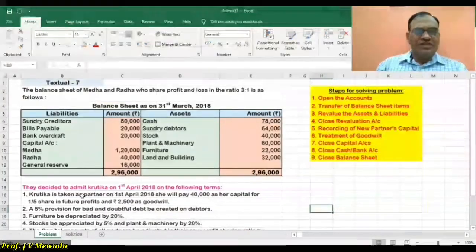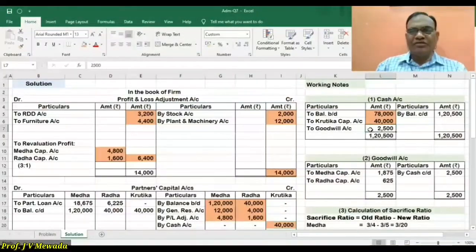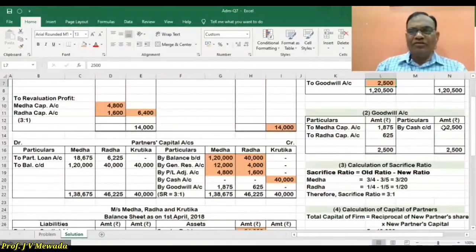Now she is going to bring 2,500 as goodwill. So first in the cash account 2,500 on the debit side, and in the goodwill account on the credit side 2,500 by cash. Now this goodwill is distributed between Medha and Radha in the sacrifice ratio.